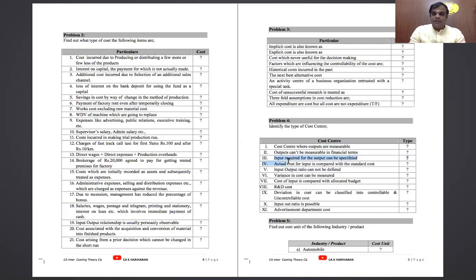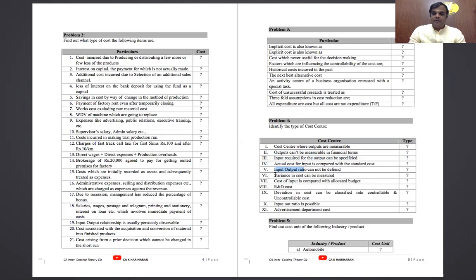Third one, input required for the output can be specified, then it's called standard cost center. Actual cost of input is compared with the standard cost, that will come under the standard cost center. Fifth one, input output ratio cannot be defined, that is called discretionary cost center.